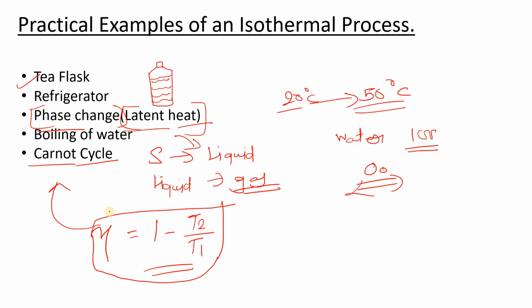In the upcoming videos we will discuss the Carnot cycle. So these are some examples of the isothermal process.